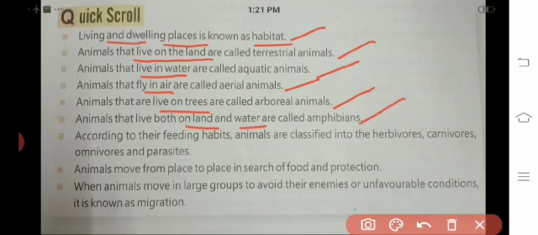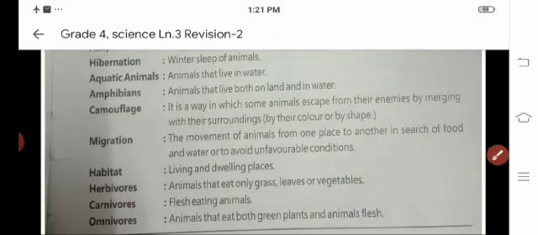According to their feeding habits, animals are classified into herbivores, carnivores, omnivores and parasites. Animals move from place to place in search of food and protection. When animals move in large groups to avoid their enemies or unfavorable conditions, it is known as migration.